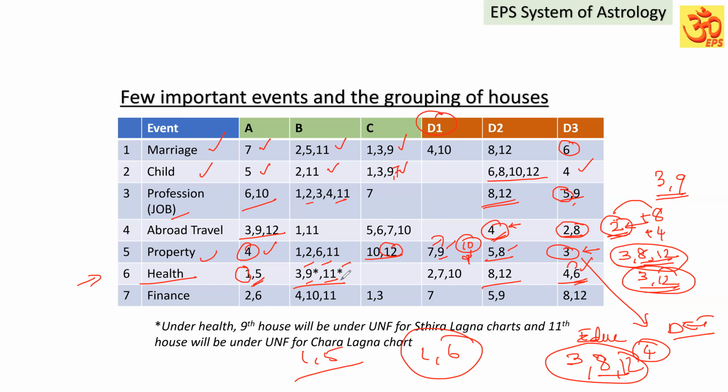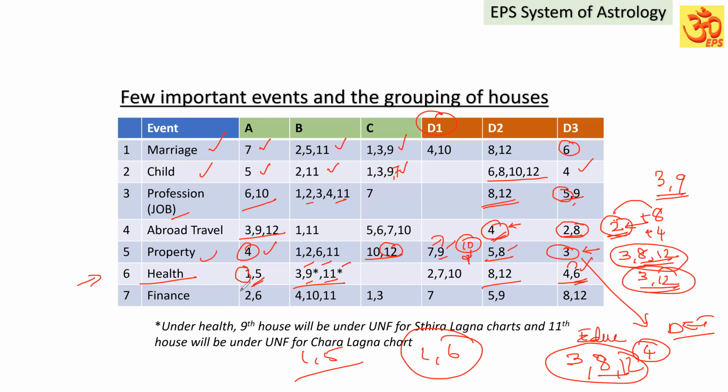For the Chara Lagna, the 11th cusp is going to be the Badaka Lord. So, though 3, 9, 11 houses come under the supportive, favorable houses, for the Chara Lagna the 11th house is considered unfavorable because that is the Badaka Lord. So the 11th house will come under the unfavorable. The 9th will come under the unfavorable for the Sthira Lagna. So we have to keep that in mind.